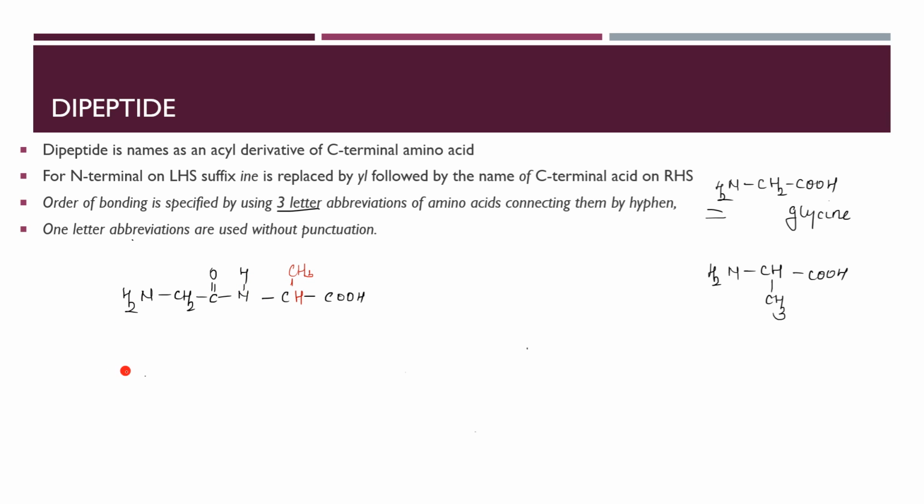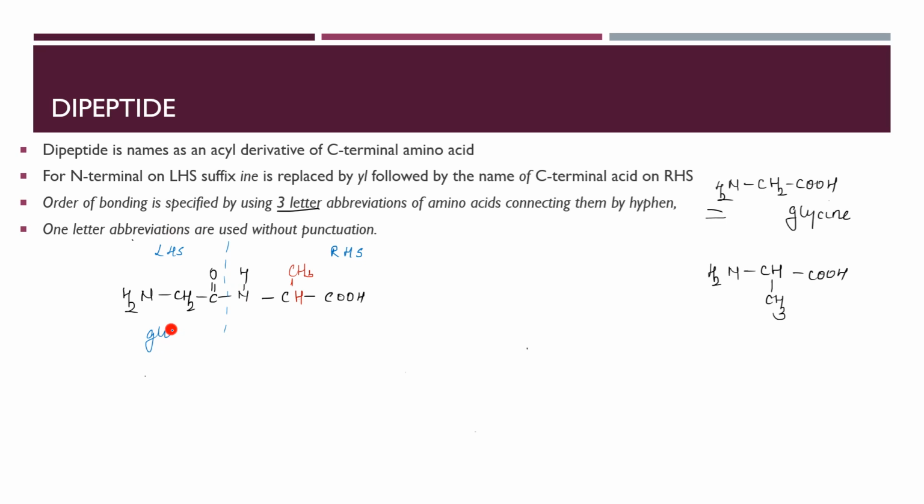Okay, identify the amino acids. Which are the two amino acids here? Just divide the peptide and check for the amino acid. We'll write for tripeptide also. See, you divide at the peptide linkage, identify the left hand side and the right hand side. On the left hand side, which amino acid is there?